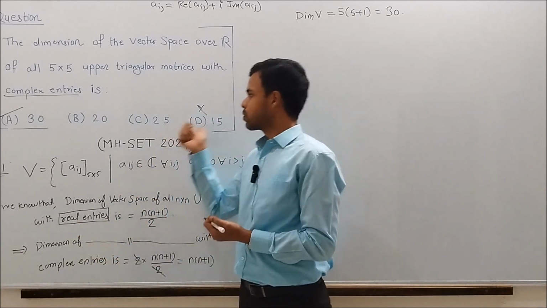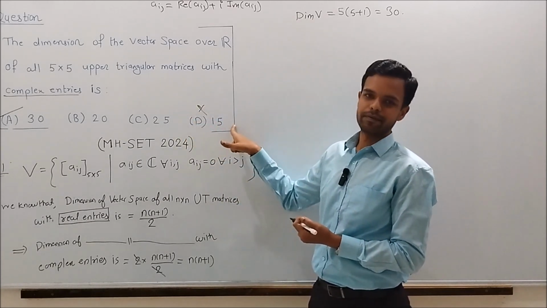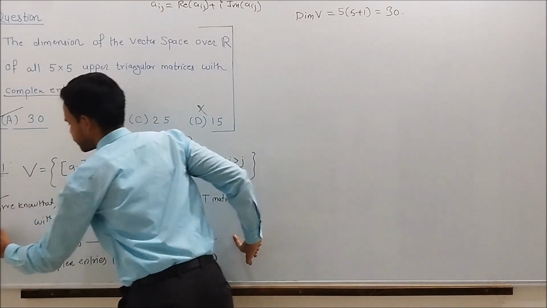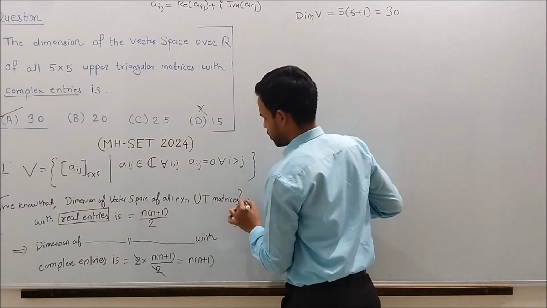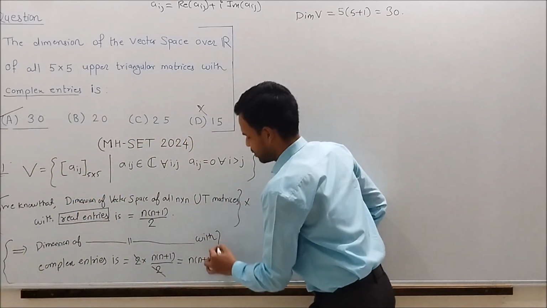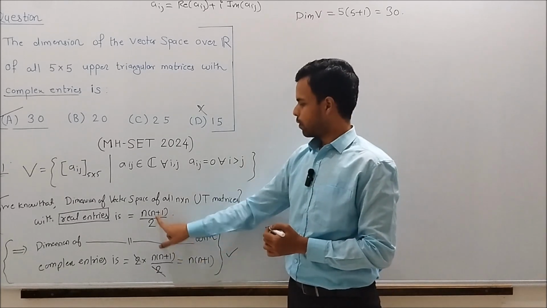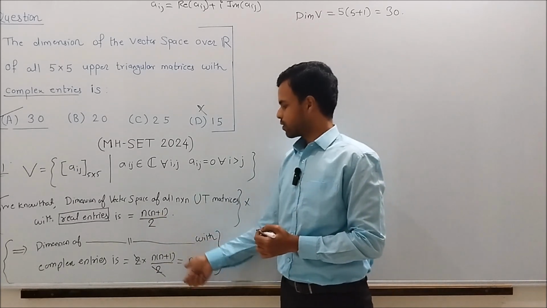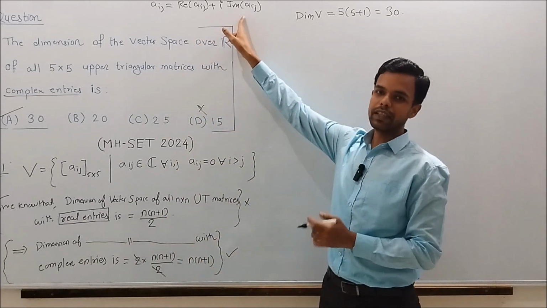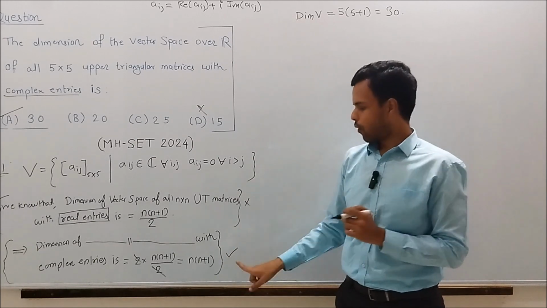So those who solve this question using this formula will definitely get it wrong. The formula that works here is the new one, which we just obtained by modifying the old formula to work for matrices with complex entries.